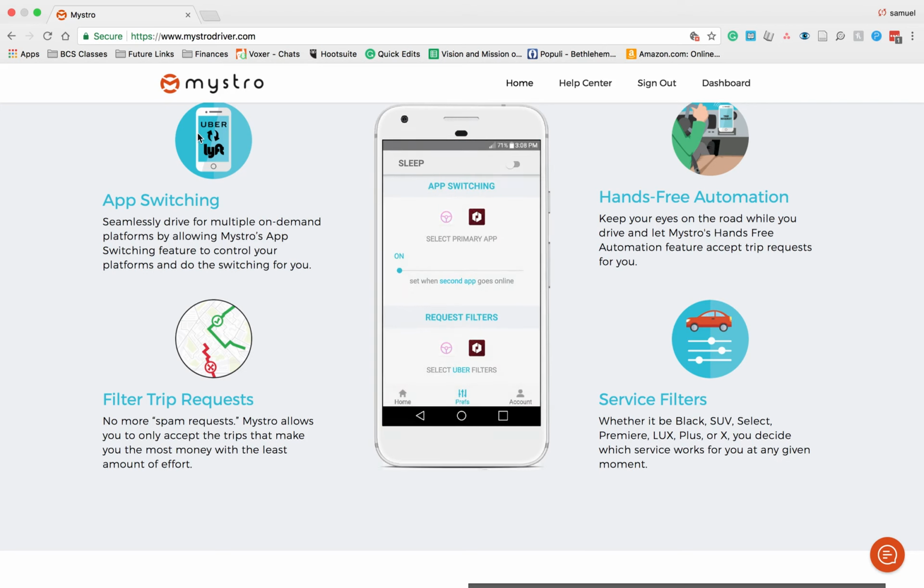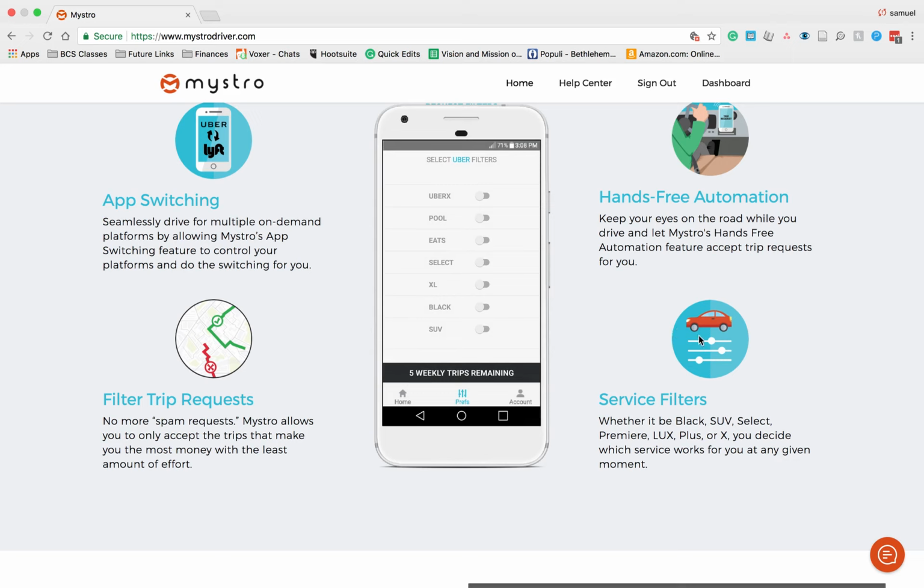There's this beautiful switching between apps that it does. And one of the beautiful things about it is it's going to help you focus on the driving and not looking at your app. So many people get in car accidents because they're playing around with their phone and looking. And I've done it. I'm guilty of this. By the grace of God, I have not gotten in a car accident, but I've sat there and looked at it and played around with it.